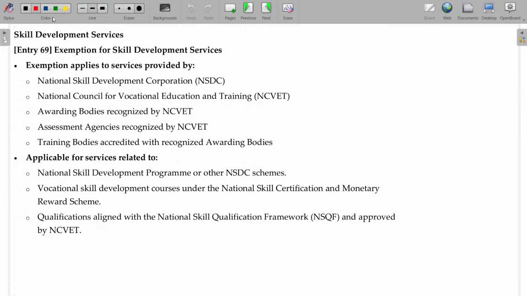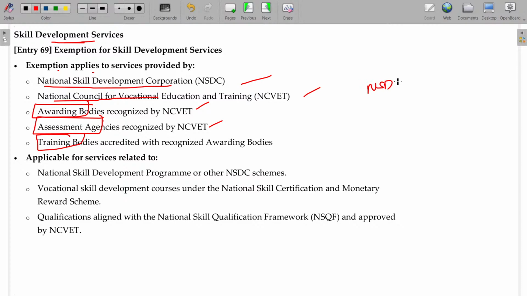Now, we already discussed the skill development services like NSDC, National Skill Development Corporation, NCVT, and all the schemes. Exemption applies to services provided by NSDC, NCVT, and awarding bodies, assessing bodies, and training bodies recognized by them.